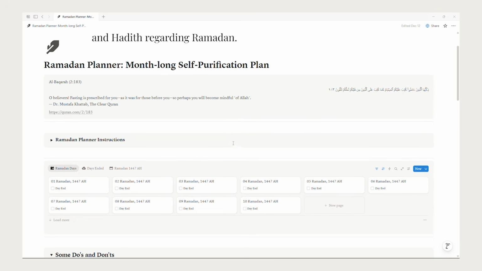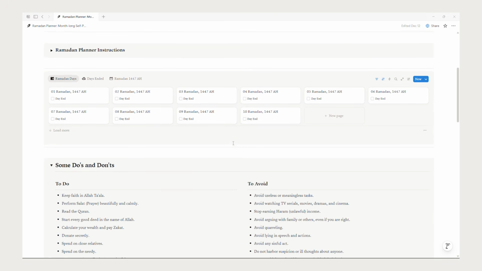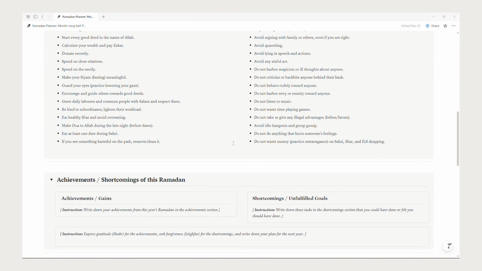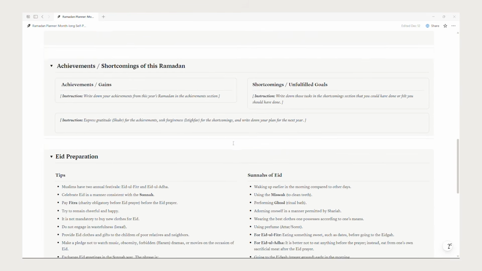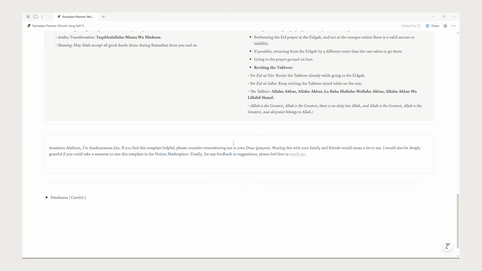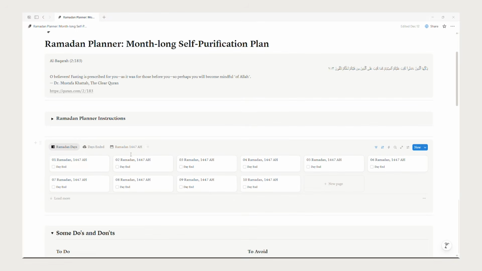This is the digital Ramadan Planner, a complete month long self purification plan adapted from the renowned As-Sunnah Foundation methodology. Stop wasting time searching for what to read or memorize. Every single day is pre planned for you.